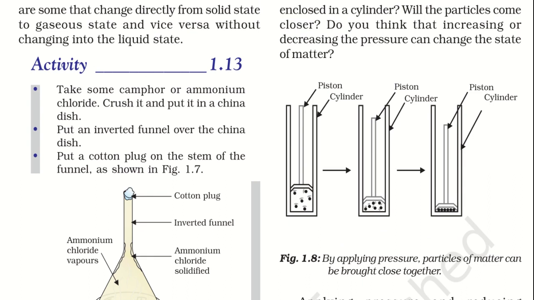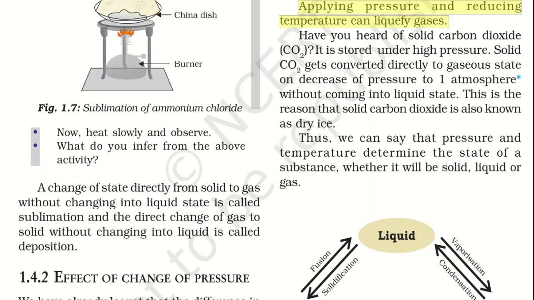The gaseous particles are compressed and brought closer to each other. But bringing them closer to each other does not make it a liquid. For that, we again need the temperature to be lowered. When we lower the temperature, the particles which are closer to each other may liquefy. And if we keep on compressing and lowering the temperature, it will solidify, as you can see in the third diagram. Applying pressure and reducing temperature can liquefy gas.